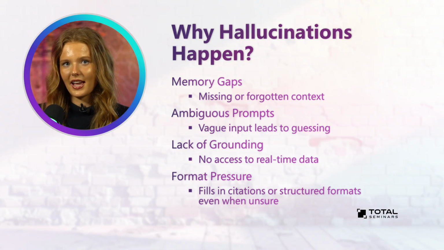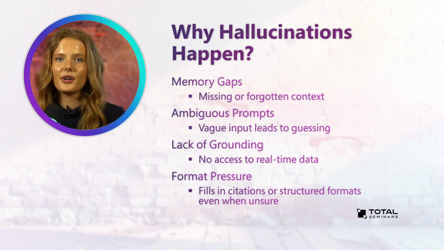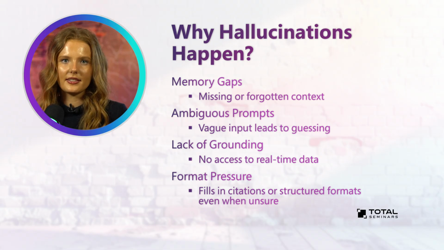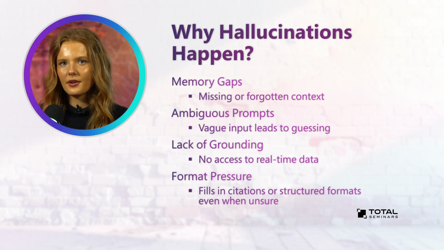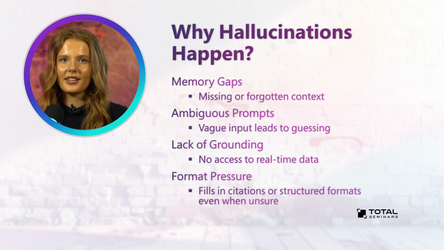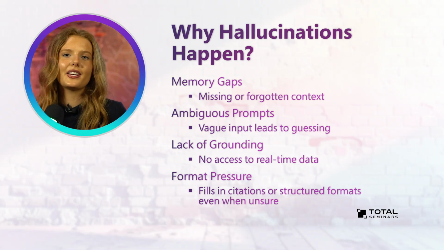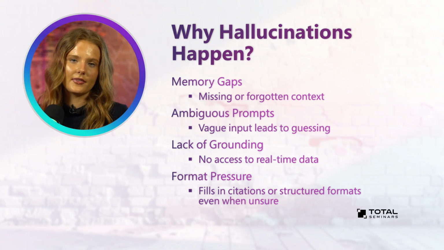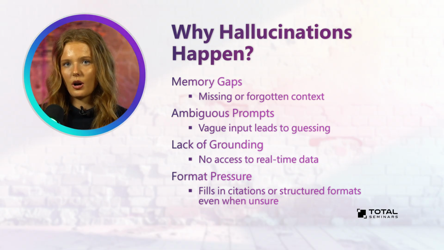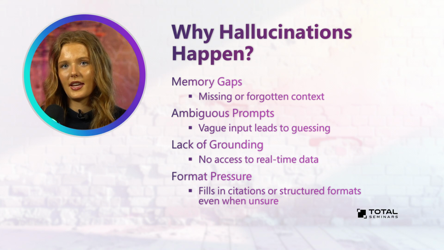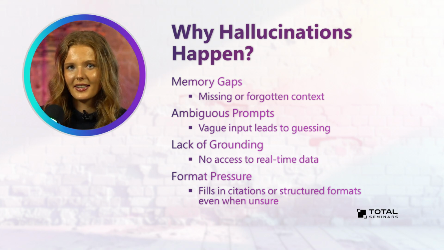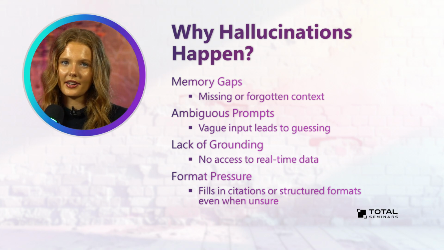Why do hallucinations happen? Hallucinations primarily occur for 4 key reasons. Memory gaps: this is when the LLM forgets something you told it earlier, or never had the data in the first place. It may inaccurately try to reconstruct the missing information. Then we have ambiguous prompts. If your question is vague, the LLM may guess what you meant and guess wrong, so be specific.